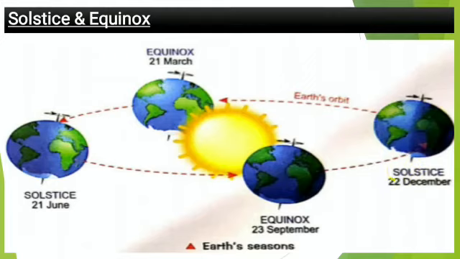Therefore, it is summer in the southern hemisphere with longer days and shorter nights. The reverse condition occurs in the northern hemisphere, which experiences winter at this time. So this position of the earth is called the winter solstice.